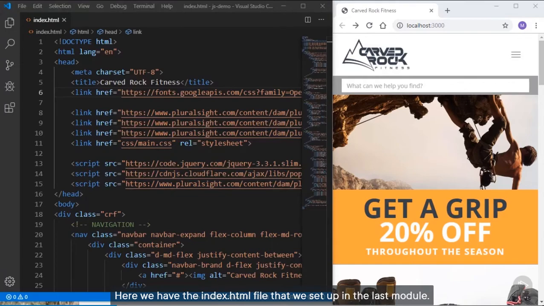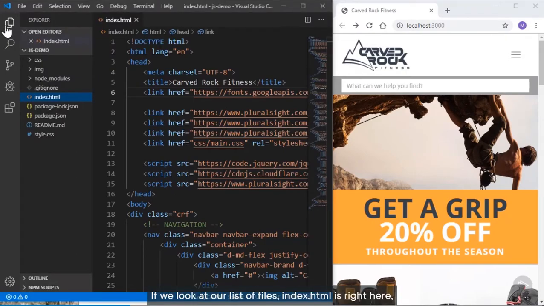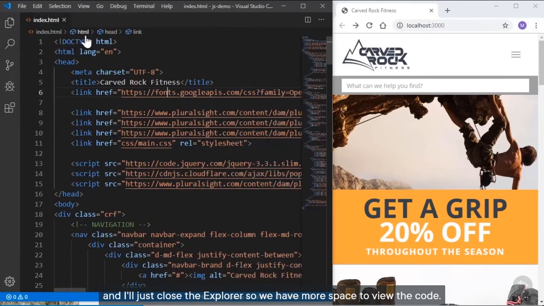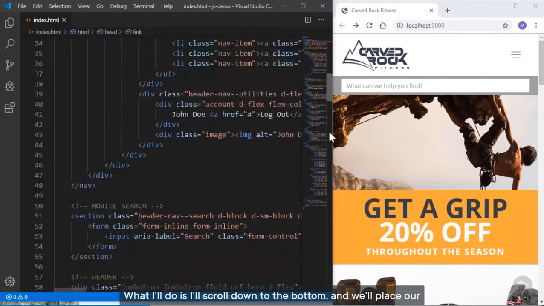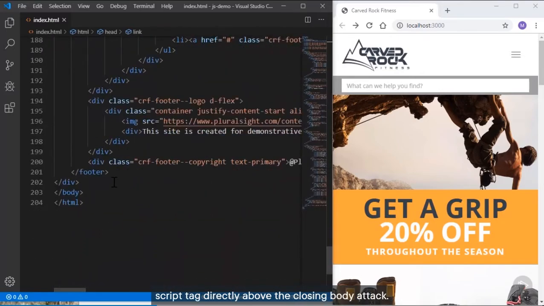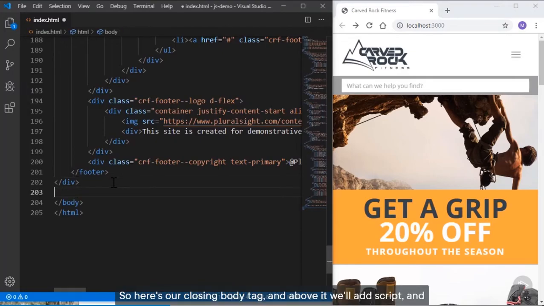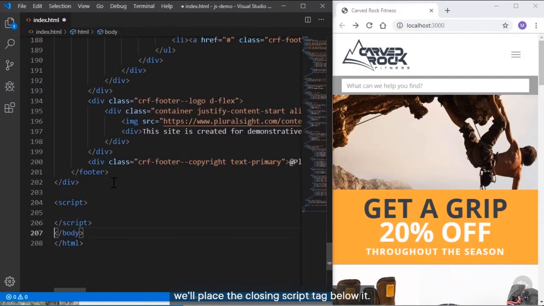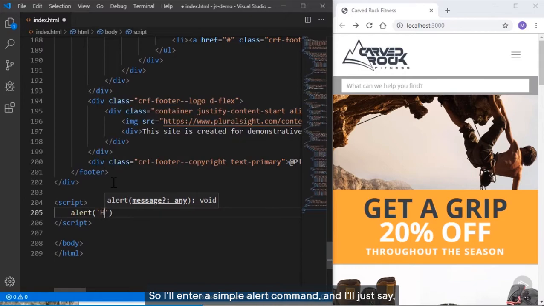Here we have the index.html file that we set up in the last module. If we look at our list of files, index.html is right here. And I'll just close the Explorer so we have more space to view the code. What I'll do is scroll down to the bottom, and we'll place our script tag directly above the closing body tag. So here's our closing body tag, and above it, we'll add script, and we'll place the closing script tag below it. And now we can actually start writing JavaScript code. So I'll enter a simple alert command, and I'll just say hello world. And there's our first line of code.